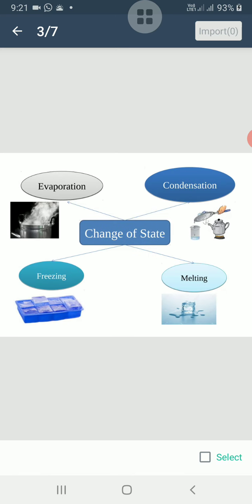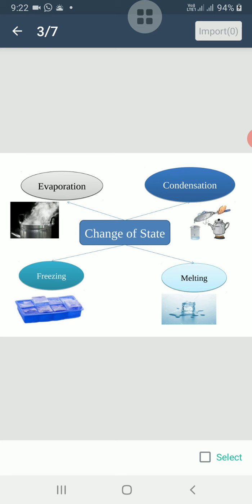Now, change of state. You have learned that matter can change from one form to another on heating or on cooling. And how does it happen? Today we will discuss. The change of liquid into its gaseous state on heating is known as evaporation. It means when water is heated, it changes into water vapor. This is because on heating, the water molecules start moving faster. They become free and escape into the air in the form of water vapor and can move much more freely.